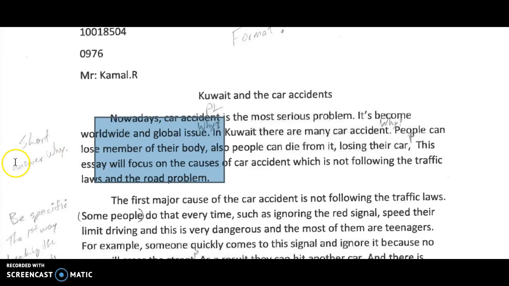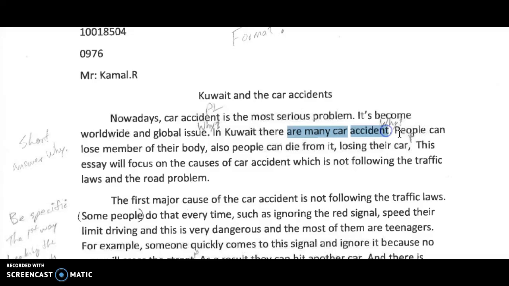So to make this longer, answer the question why. So, why is this a global issue? What is happening? Talking about the increase in people, increase in cars, people are driving more, cities are growing. Talk about all these things in your intro. That will make it longer and make it more powerful.